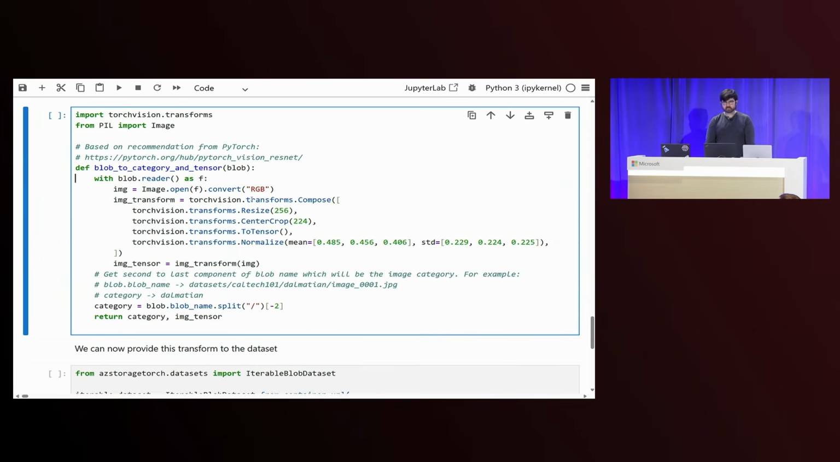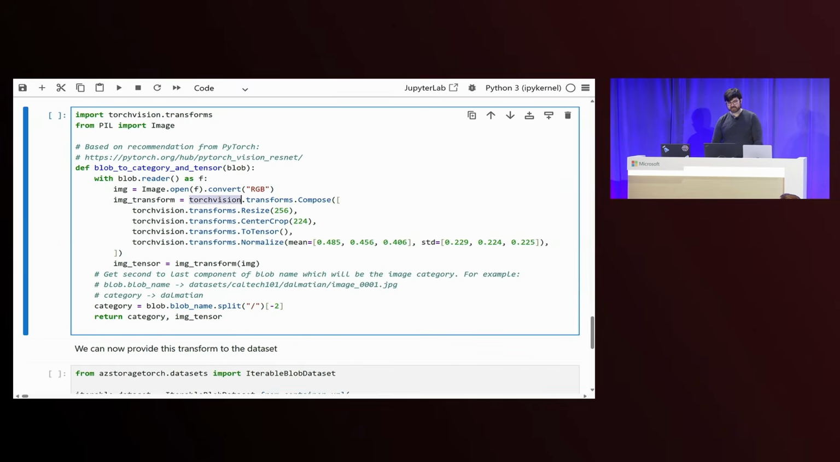So let's go ahead and walk through what this is doing by walking through the lines of code. Note that I have this URL here. This implementation is based off the recommendations from PyTorch. So first what we do is we call the reader method. This is going to open up a file-like object for reading the blob. This is just a blob.io under the hood. We're going to provide the blob.io to image, or Pillow, to open up as an image.